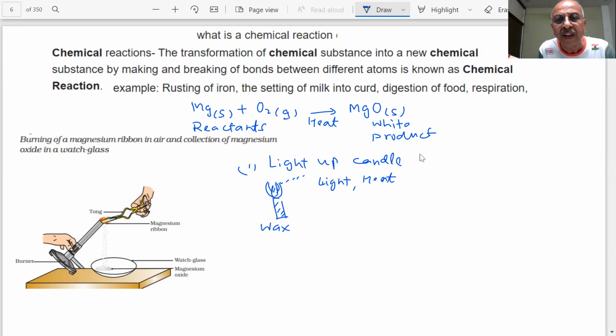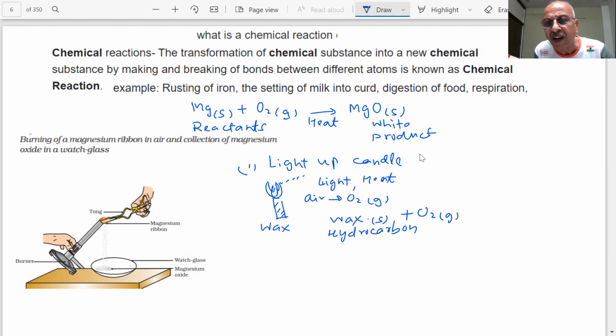The wax is melting, and from the air you are getting oxygen gas. The wax is nothing but a hydrocarbon, a hydrocarbon of a long chain carbon. It contains carbon and hydrogen. This is a wax, which was in the solid form, and oxygen gas from the atmosphere. And what you will get will be carbon dioxide, water, and you are getting heat and light energy.